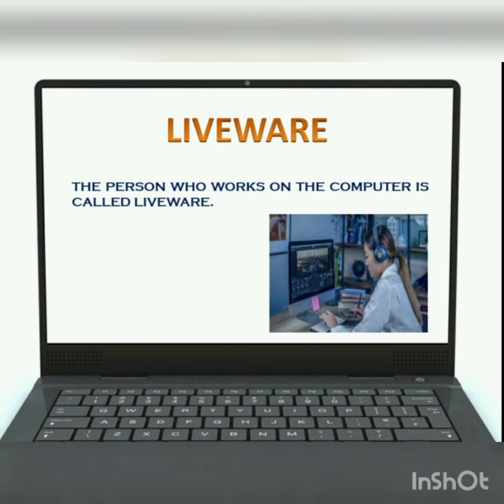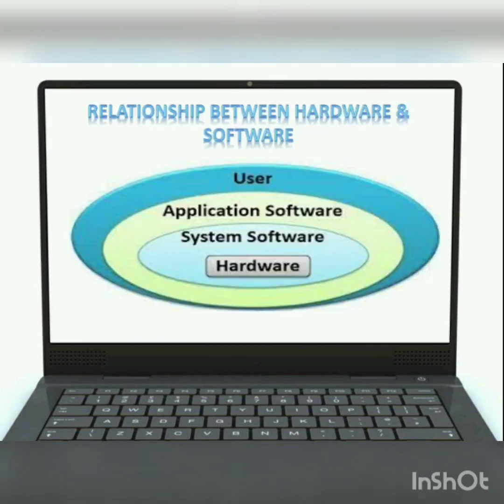Now kids, let's concentrate on this topic, that is relationship between hardware and software. Kids, this is a very important topic. You should pay your kind attention. You are able to see a diagram that has three circles within. Between that there is hardware. After that this is showing system software, then application software, then user.